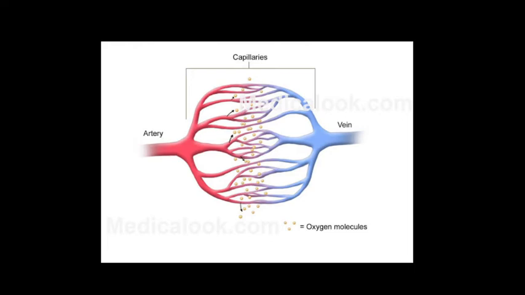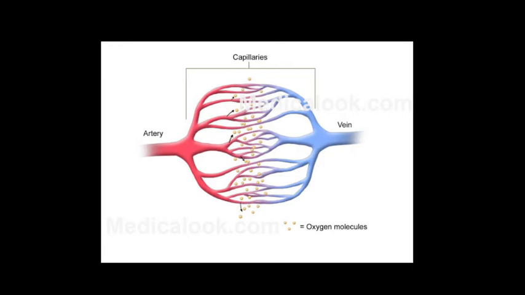And please note it down, the main difference between an artery and a vein is that an artery carries blood from the heart to the body organs, and a vein carries blood from the body organs back to the heart. So the blood which carries oxygen is called oxygenated blood, and the blood having no oxygen is called deoxygenated blood. So the beating of the heart circulates the blood in the human body.